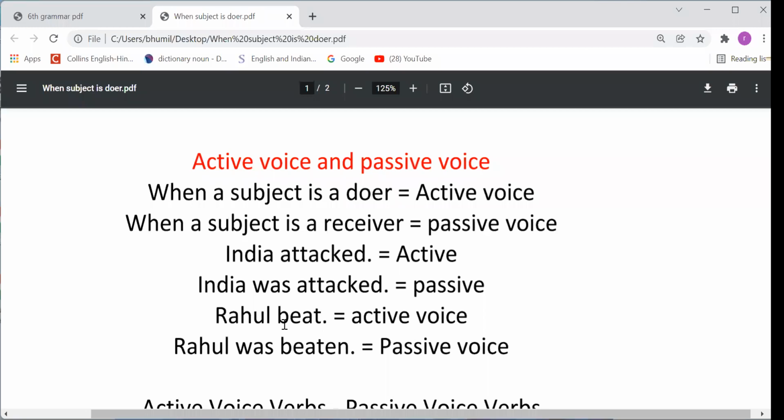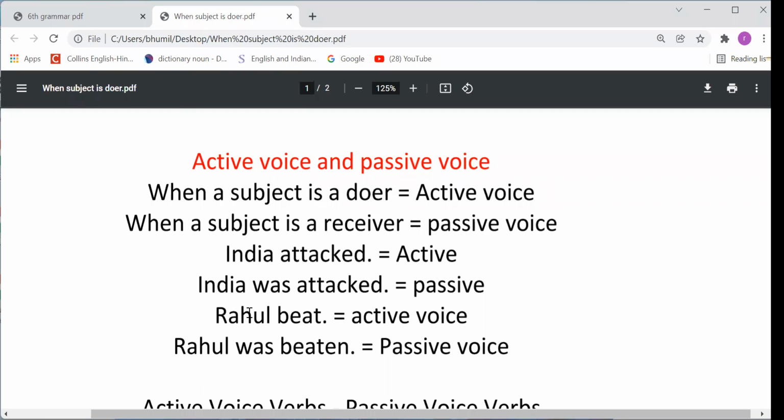See the next sentence. "Rahul beat." The beating work was done by Rahul and Rahul is the subject. So that is an active voice sentence. But see the next sentence. "Rahul was beaten." Rahul is the subject, but that is not the doer of the action. That is the receiver of the action. Action has been done on Rahul. Rahul did not do anything.